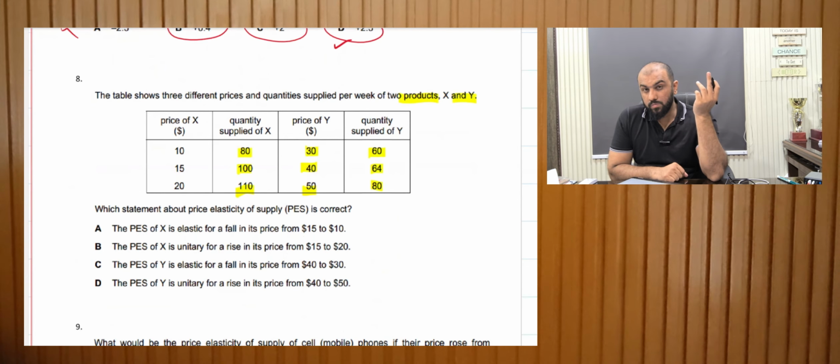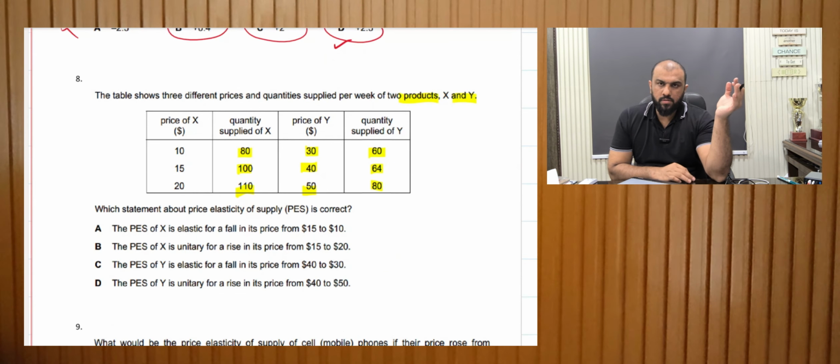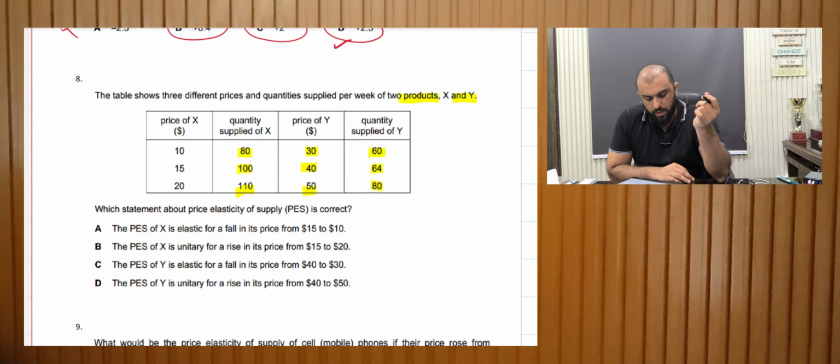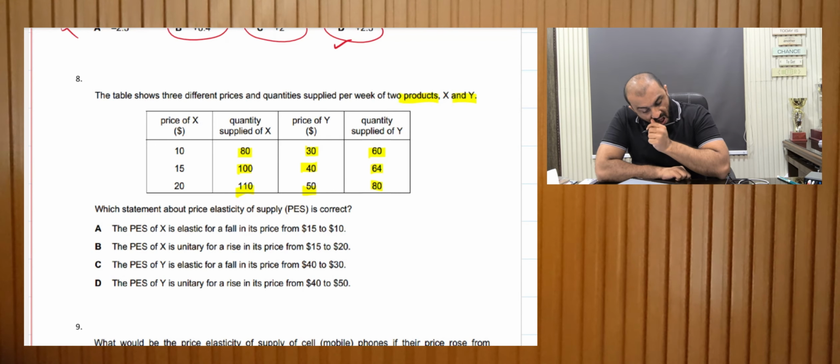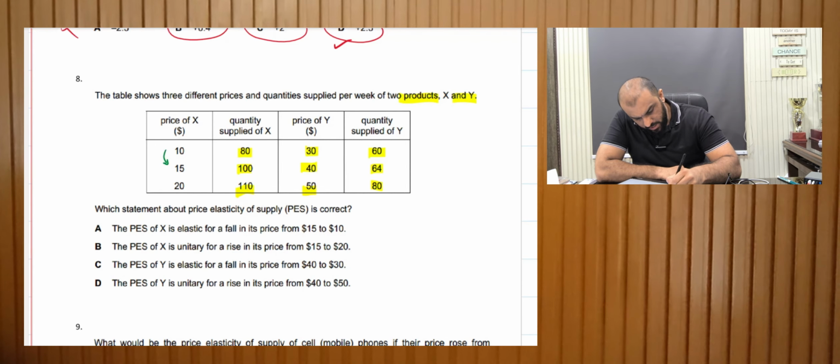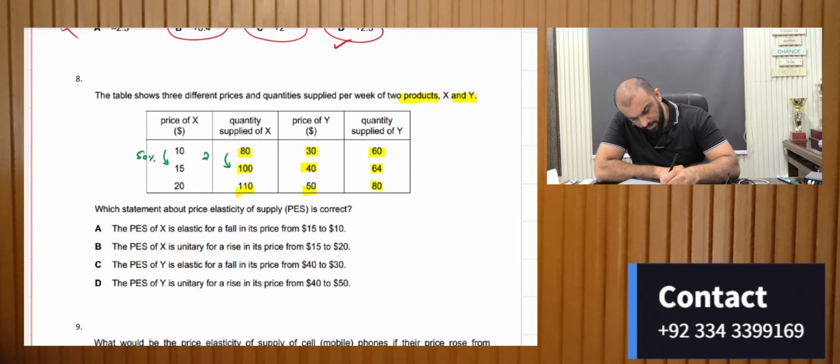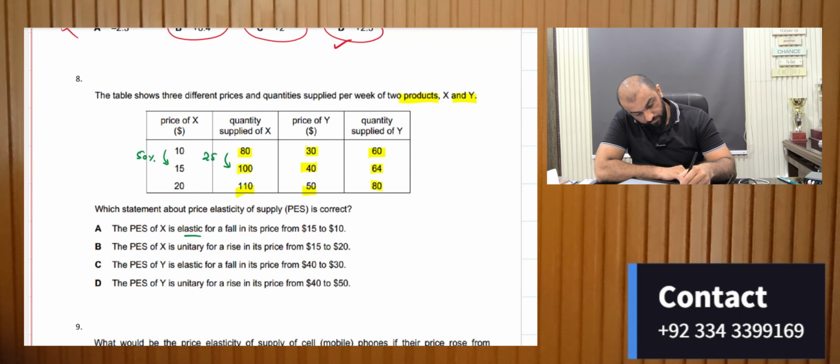Now a long answer would be to calculate at every point to get to know the answer. Let's analyze if there could be a shortcut. Now I'll just manually calculate in my head. It's changing by 50%. The supply is changing by 25%, right? So it's not elastic, right?